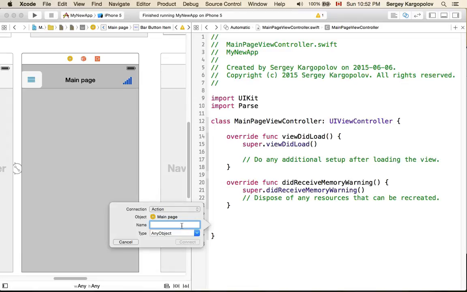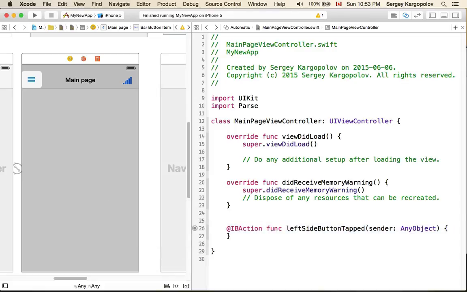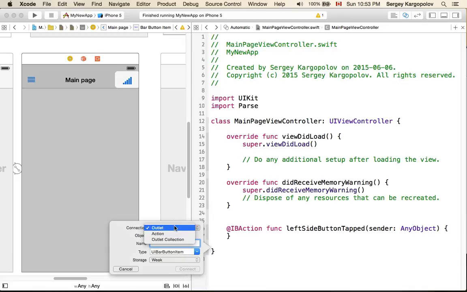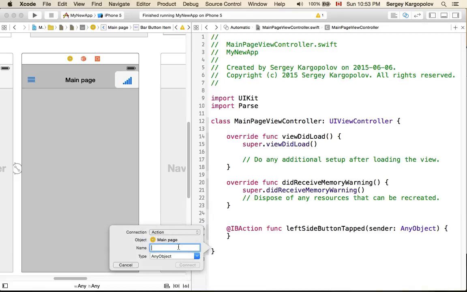I'll call it left side button tapped. And one for the right side: select the button, hold Control, drag and drop, choose connection type action, and type right side button tapped.